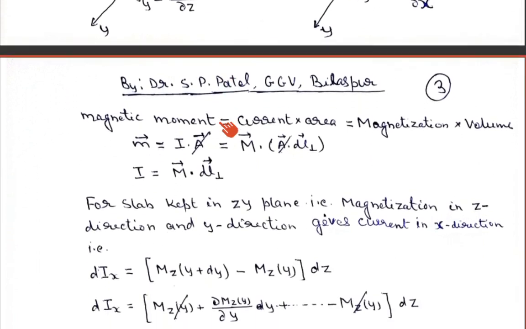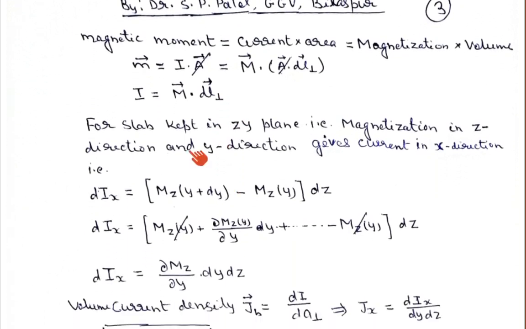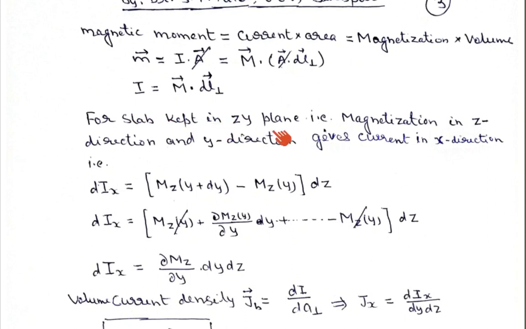So the area vector and area vector will cancel out. We can write the current as equal to the magnetization vector dot product with dl perpendicular, the perpendicular length. Remember, the current in any chunk can be written as the magnetization dotted with the perpendicular length. Let us consider the first case, the slab kept in the zy plane, with magnetization in the z direction as I have shown.